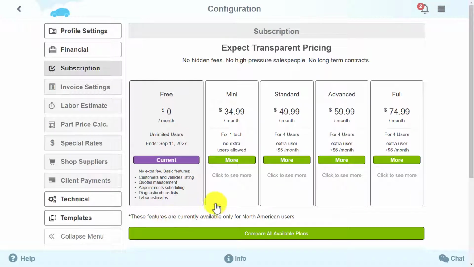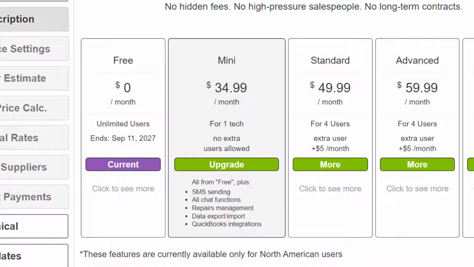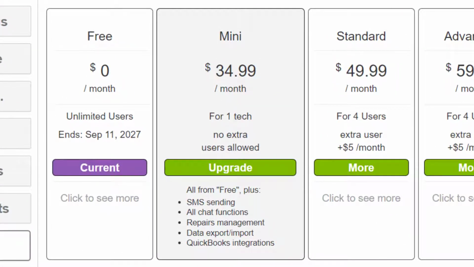The second type of subscription is called Mini. It costs $34.99 a month and is intended for one technician. This type of subscription includes the same features as the free subscription, plus new additions such as sending SMS messages, all chat functions, repair management, import and export of data, QuickBooks integration.